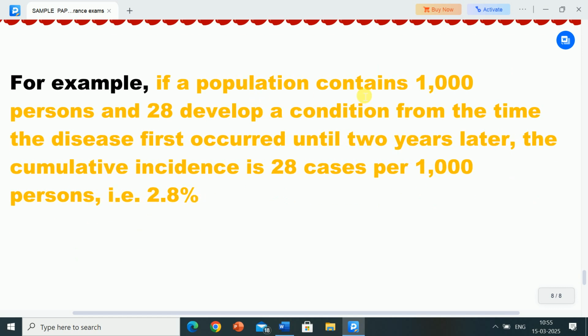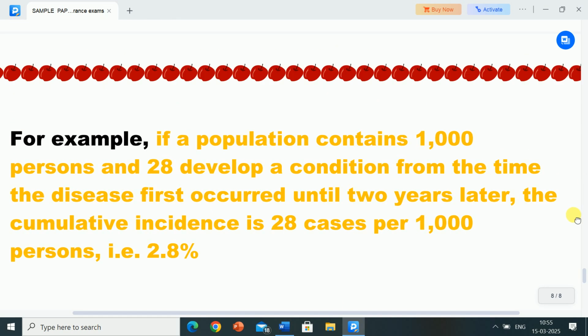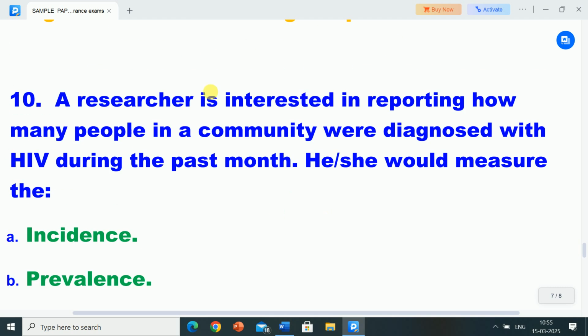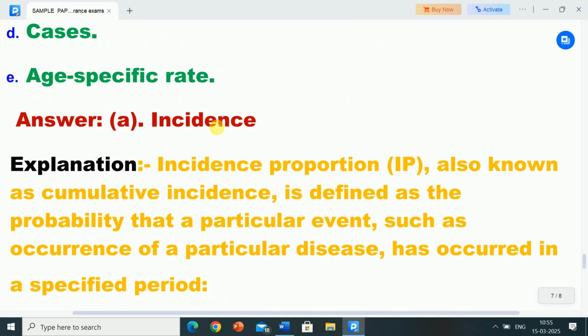For example, if a population contains 1,000 persons and 28 develop a condition from the time the disease first occurred until 2 years later, the cumulative incidence is 28 cases per 1,000 persons, that is 2.8%. So if a researcher is interested in reporting how many people in a community were diagnosed with HIV during the past month, he would measure the incidence.